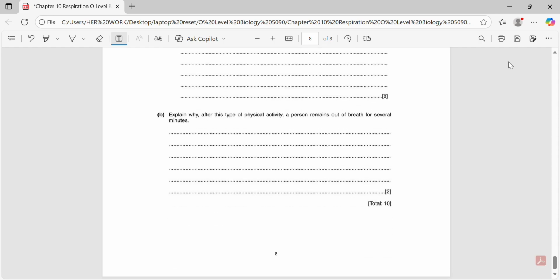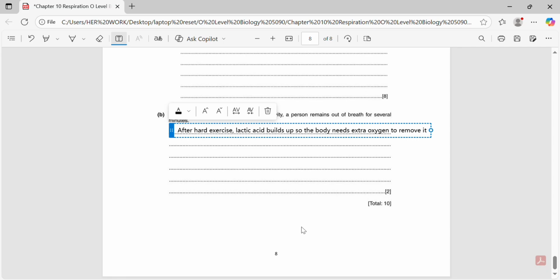And the last one, this question asks us to explain why after this type of physical activity, a person remains out of breath for several minutes. So when we talk through this explanation, we say that after hard exercise, lactic acid builds up, and the body needs extra oxygen to remove it. This oxygen debt is what keeps the person breathing heavily for a few minutes.